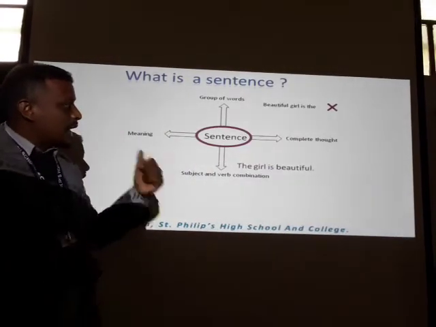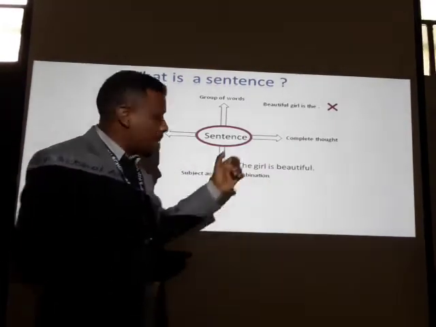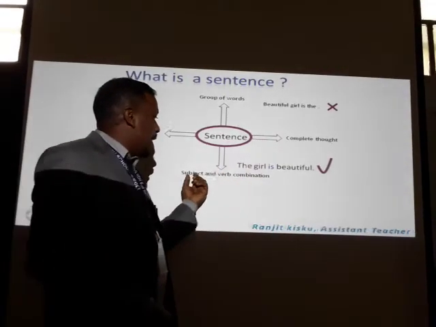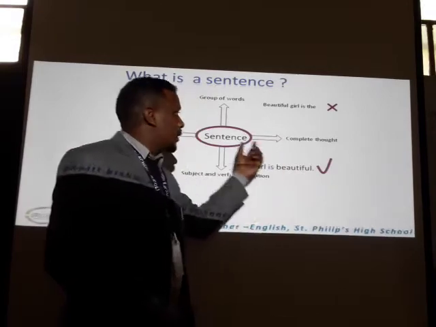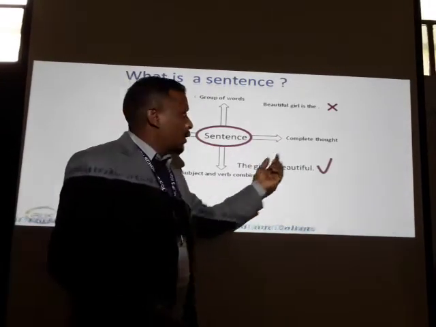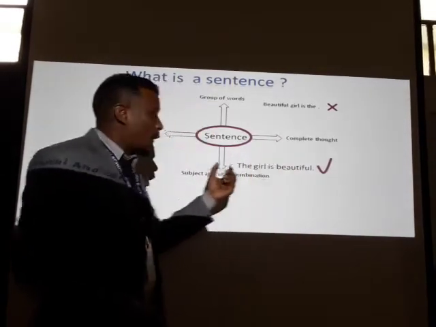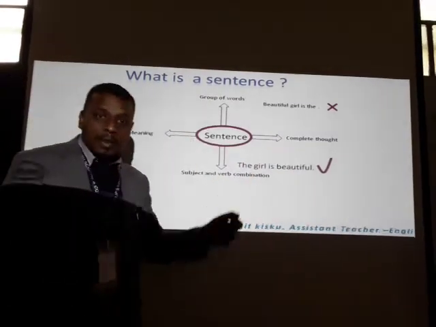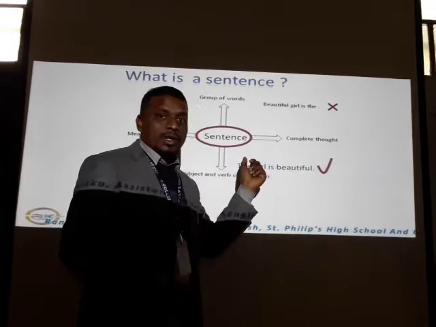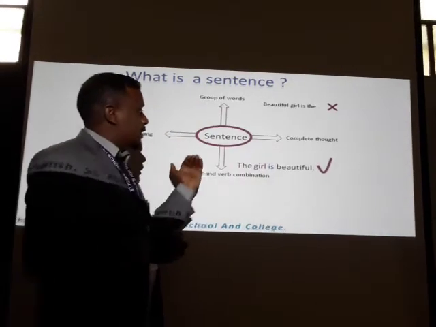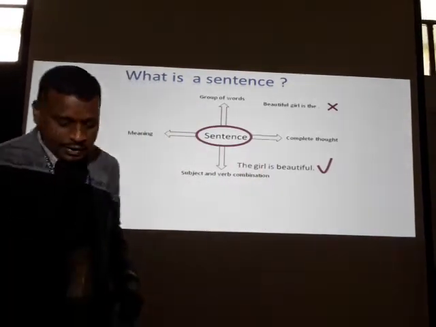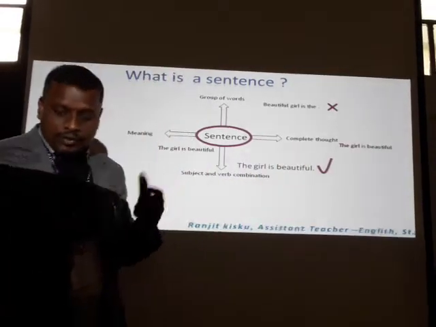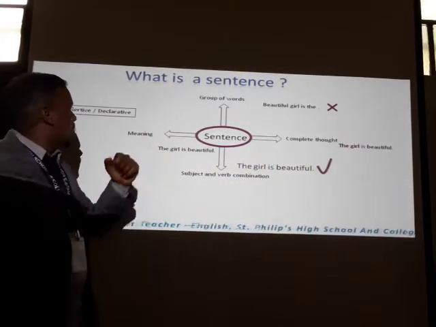Then, "The girl is beautiful." That means the sentence is correct because we have a subject-verb agreement. We have a group of words. We got a complete thought, and this group of words has a meaning and it's meaningful. That's why we are able to call it a sentence. The girl is beautiful.